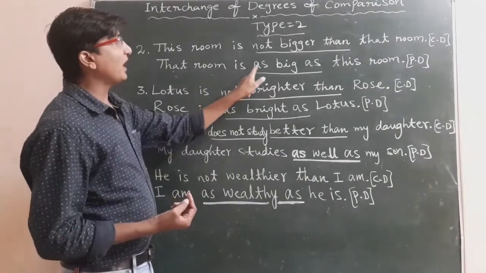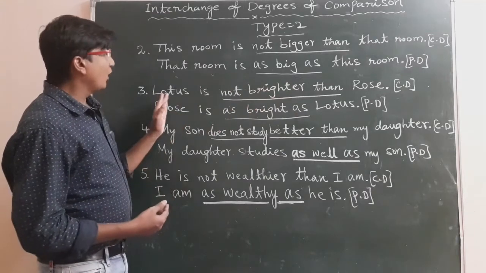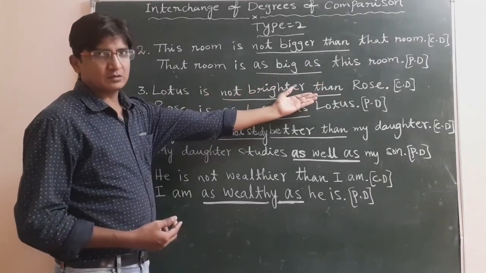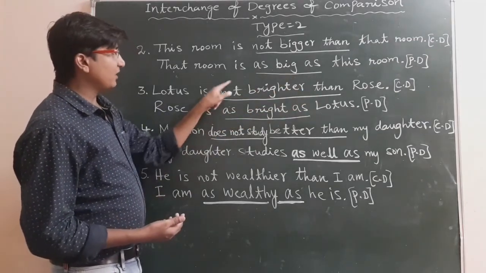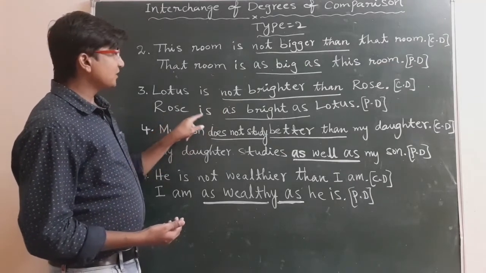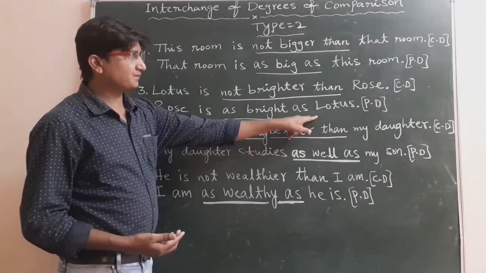So we will write only as big as. Now the third one: lotus is not brighter than rose. Again it's in comparative degree. Again here we have not. So rose is as bright as lotus.